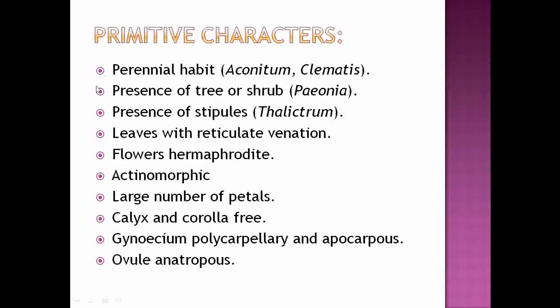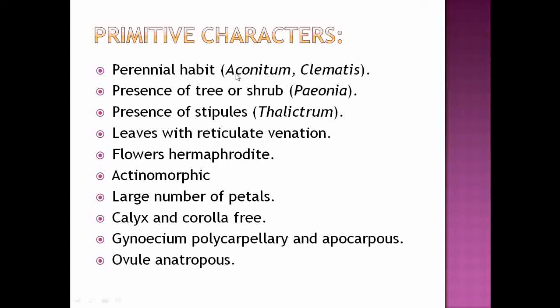So let's see what primitive characters are present under that family, which is why this family is known as a primitive family. If we observe the members, most of them show a perennial habit.